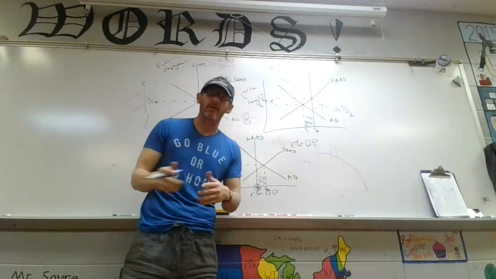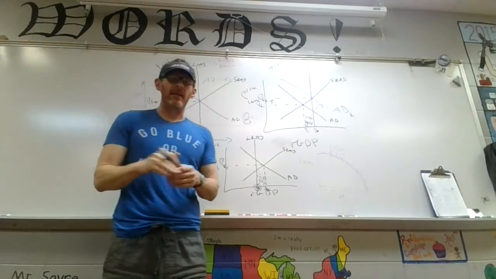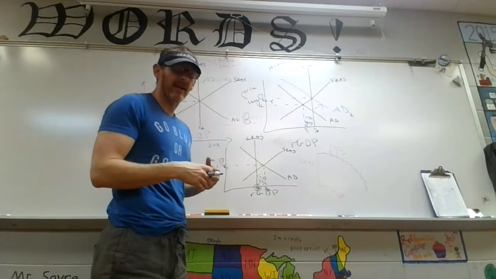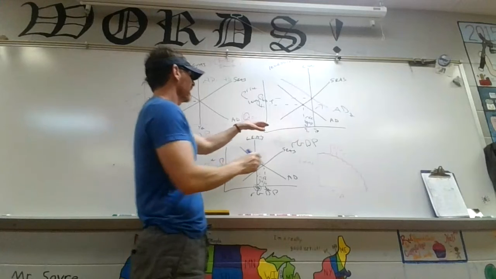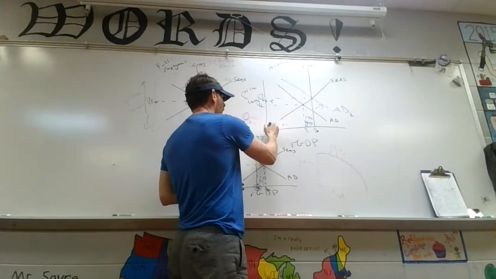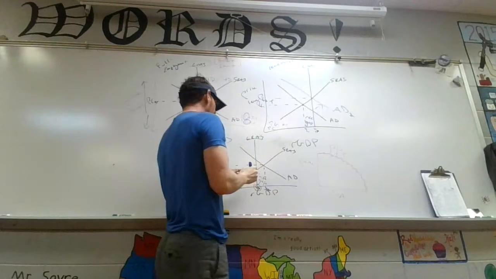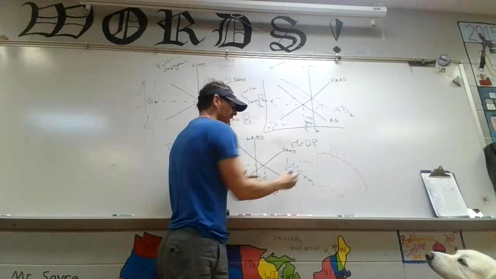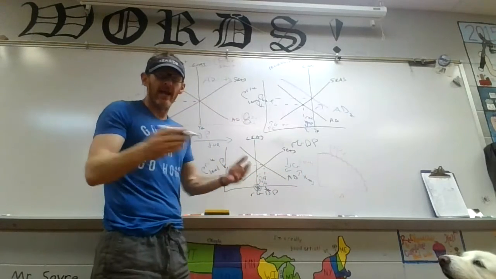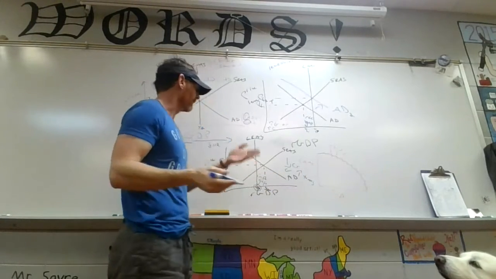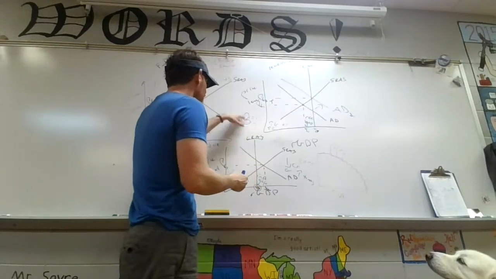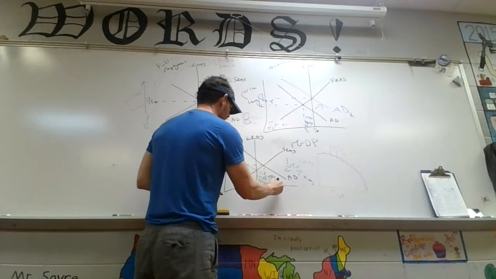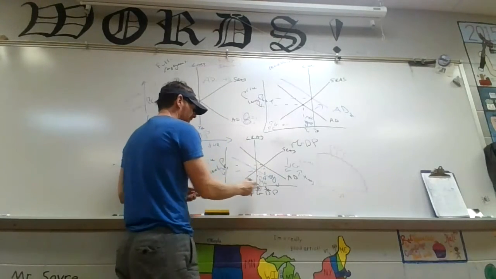Now, what's happening right now is so severe that it's a lot more complex than that. However, if we're sitting here in an inflationary gap and we want to slow the economy down, then instead of raising government spending or raising consumption, what we would do is lower government spending, or we would raise taxes. By raising taxes, we will have less money to spend, and that's going to reduce C. So we would reduce C and reduce G, those portions of aggregate demand, and aggregate demand would go this way, and we would go back to our full employment.